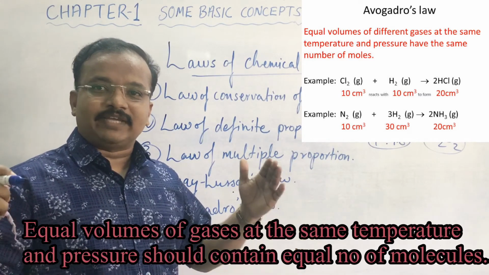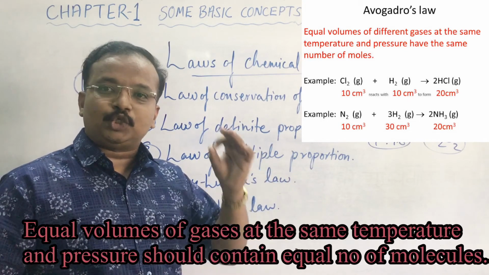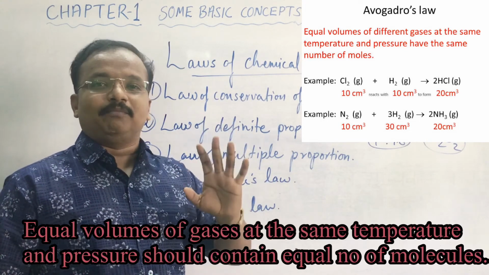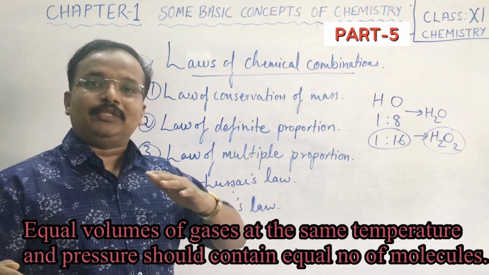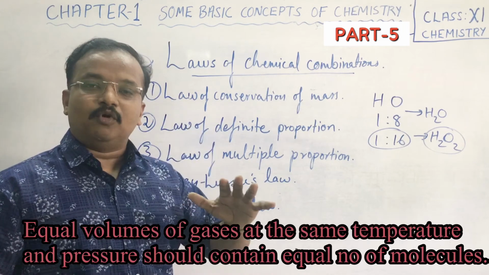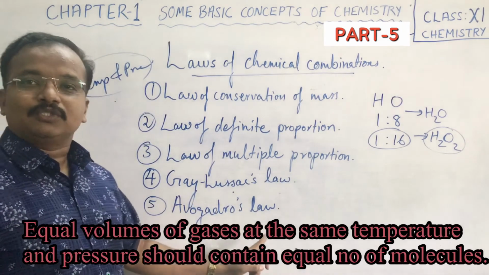Equal volumes of gases at the same temperature and pressure should contain equal number of molecules. Means at a particular temperature and pressure, the number of molecules of gases will be equal. That is what Avogadro's law explains.